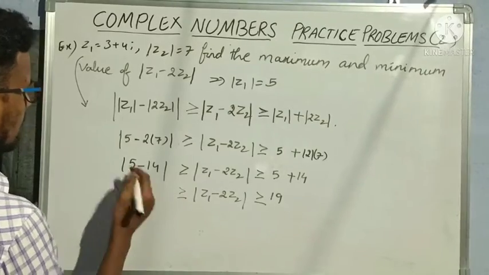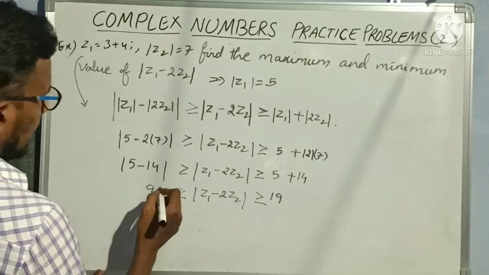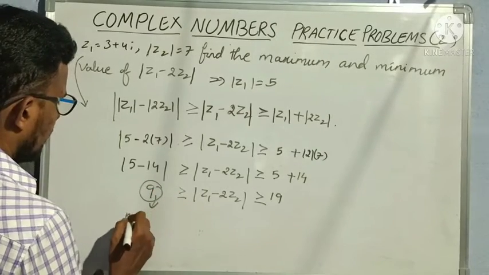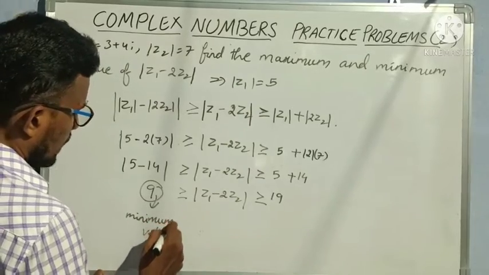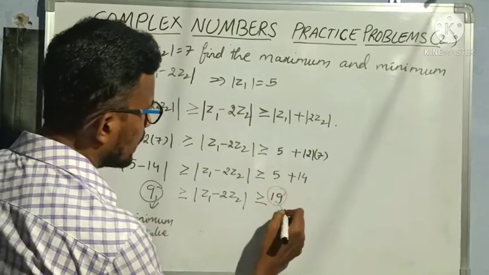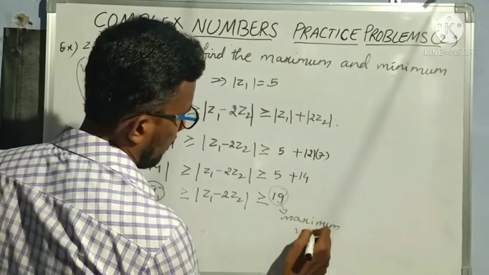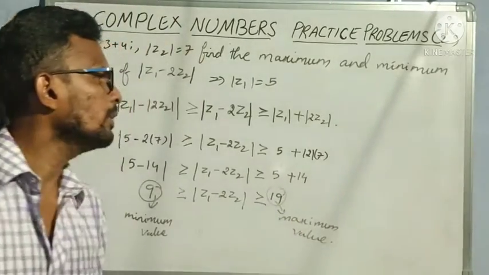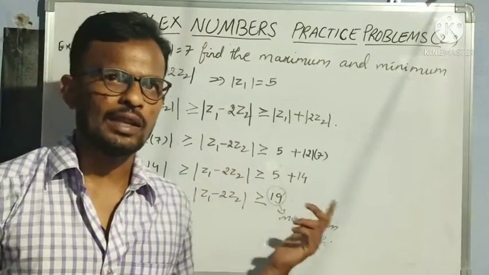Anyhow, modulus is there, so minus 9 becomes plus 9. So the minimum value is 9 and the maximum value is 19. Understood? This is how we have to do the problems related to triangle inequality.